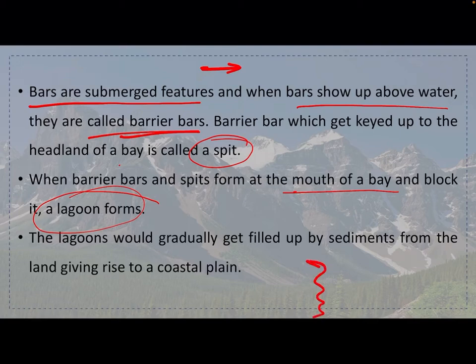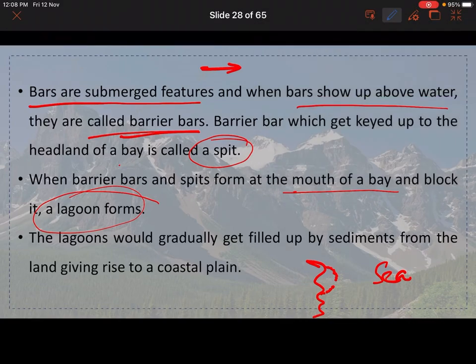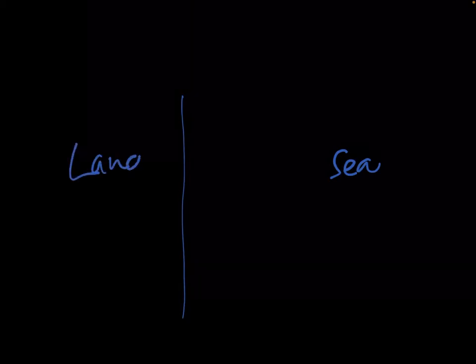Basically, because of the sedimentary particles and sand and all that, for example, if you consider this as a coast. Consider this as sea. Wait, I will show you properly. See, for example, consider this as sea and this as coast. This is land. Okay, and here what happens is, because of this sediment, these bar kinds of things will form.